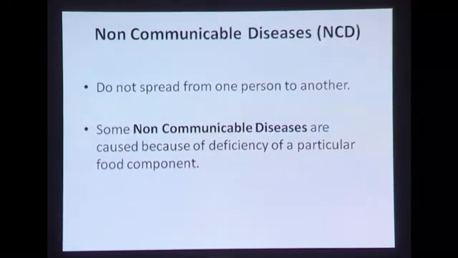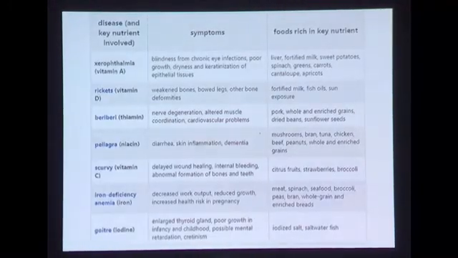So let's see some examples of non-communicable diseases. These are some important examples of non-communicable diseases. You may go through this chart in detail. However, I will explain a few of these. Like the first one is xerophthalmia, whose symptoms are blindness from chronic eye infections, poor growth, dryness, and keratinization of epithelial tissues. And foods rich in this nutrient are liver, fortified milk, sweet potatoes, spinach, green fruits, carrots, cantaloupe, and apricots. So this is basically caused by the deficiency of vitamin A.